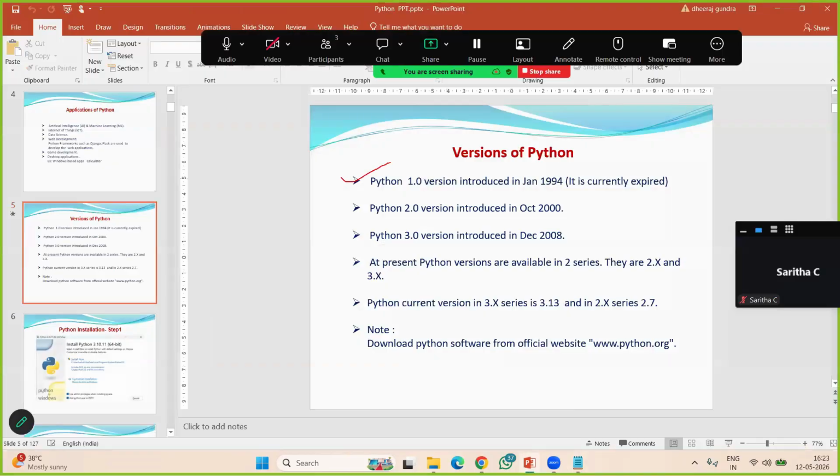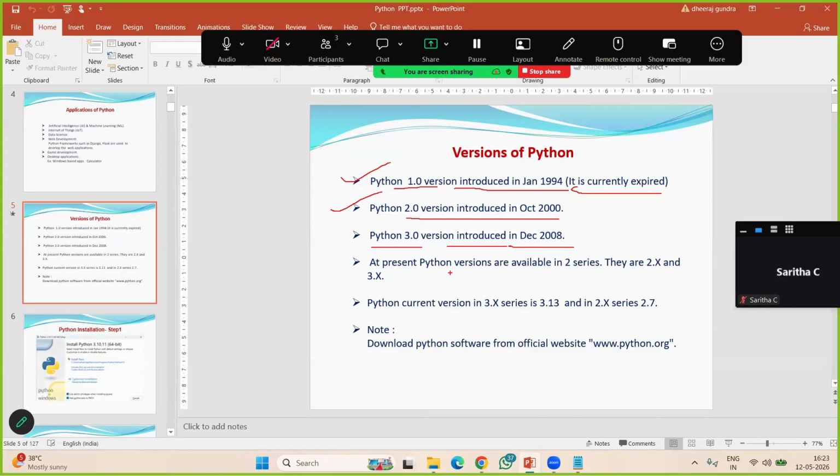So in the 1.x series, the 1.0 version was introduced in January 1994. So currently expired. Next, the Python 2.0 version was introduced in October 2000. And the Python 3.0 version was introduced in December 2008.